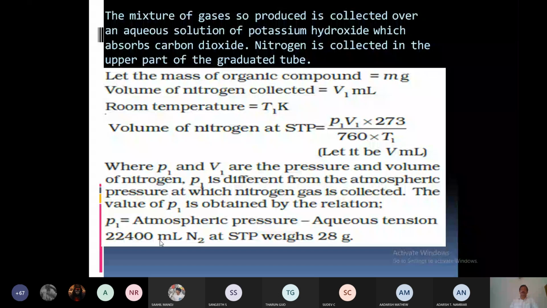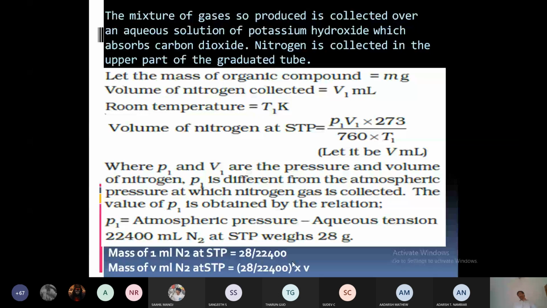Mass of nitrogen divided by mass of organic compound into 100. So percentage of nitrogen is equal to 28 divided by 22,400 into V divided by M into 100.